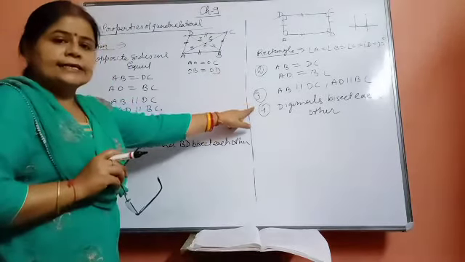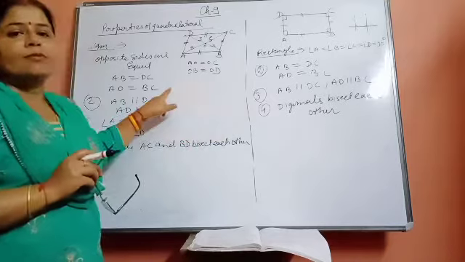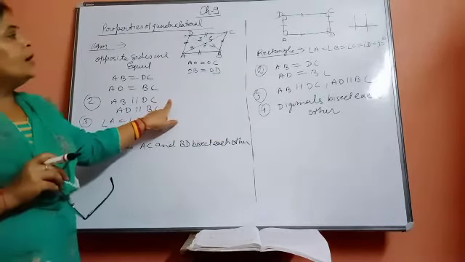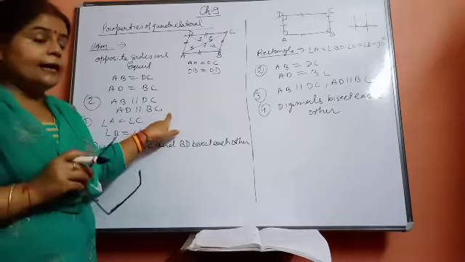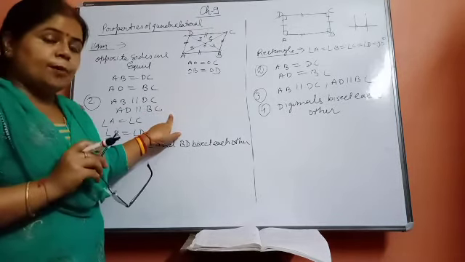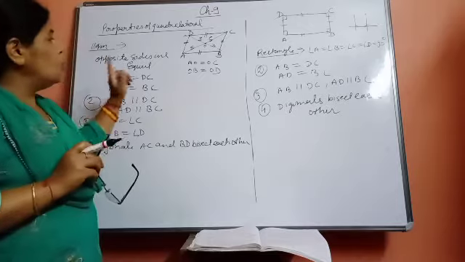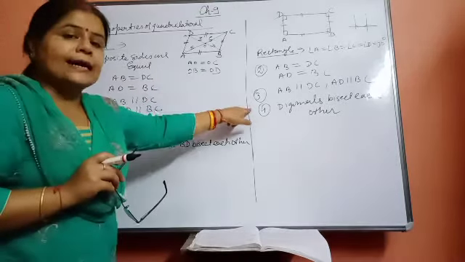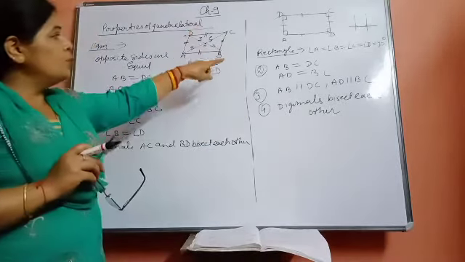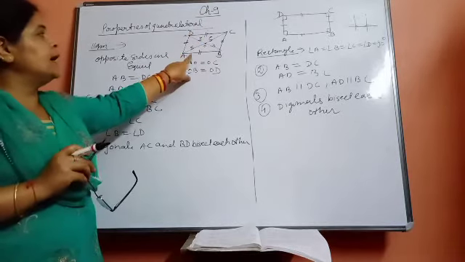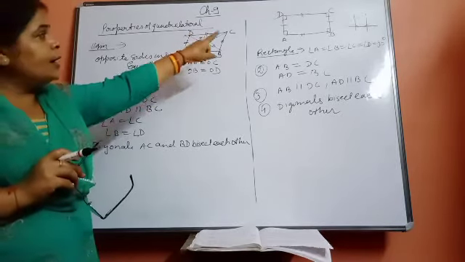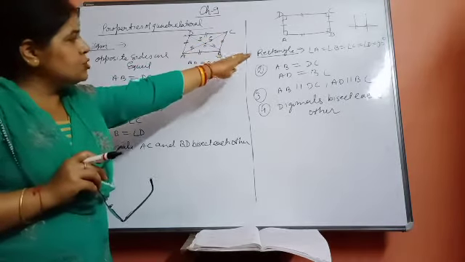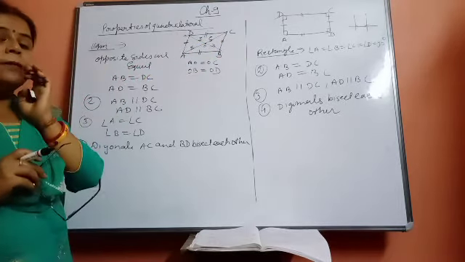Since the rectangle satisfies all the properties of the parallelogram, a rectangle can be a parallelogram. But all the parallelograms cannot be rectangles, because for proving it we must prove that all the angles are equal to 90 degrees. Only this much of difference is there between rectangle and parallelogram.